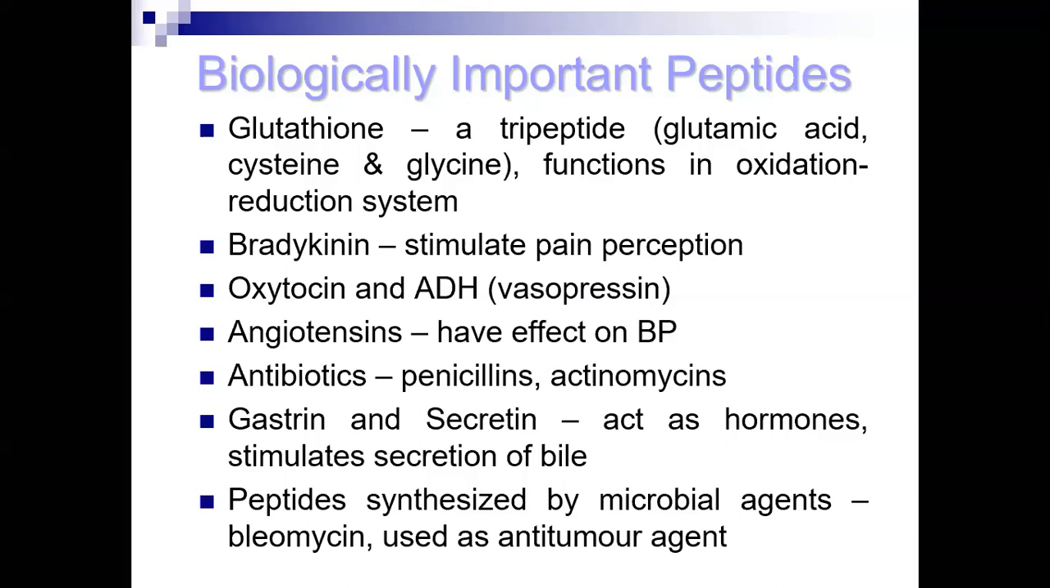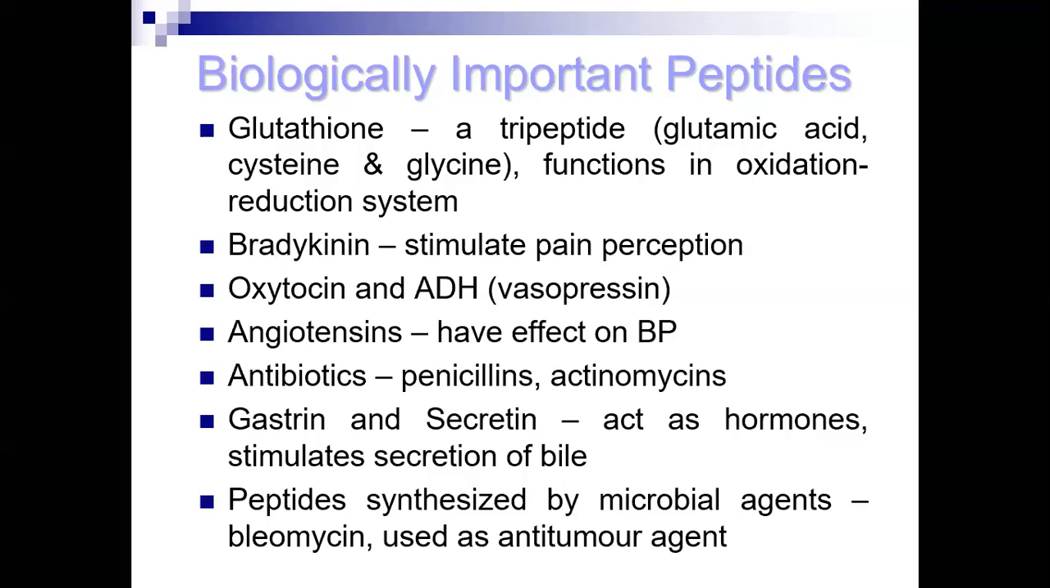Gastrin and secretin are two hormones involved in the digestion process. Gastrin is responsible for the secretion of acid, which is HCl, and also other functions that we will discuss in more detail when we discuss digestion and absorption. Secretin is responsible for the stimulation of the gallbladder, and also for the secretion of bile in the digestion process.